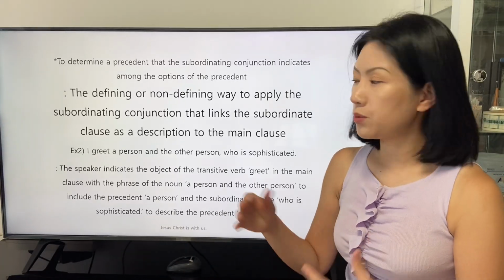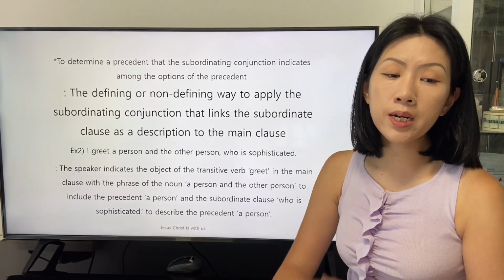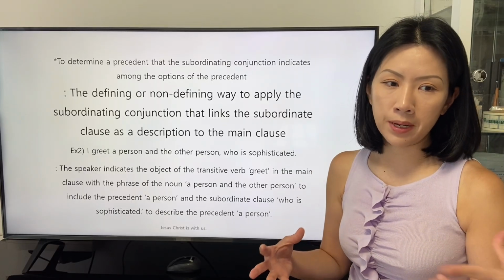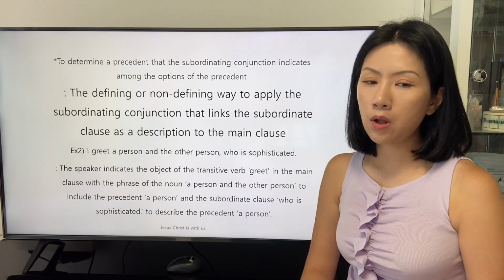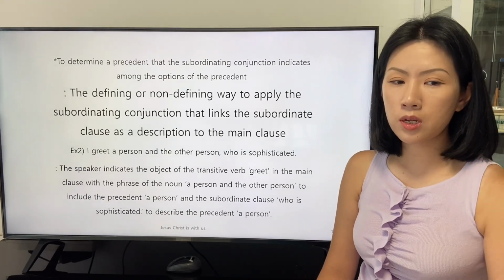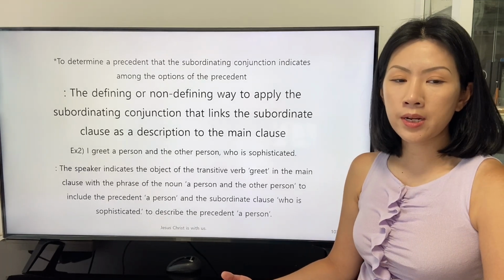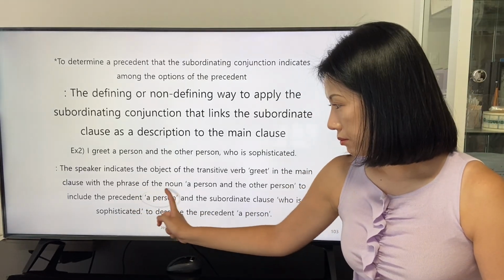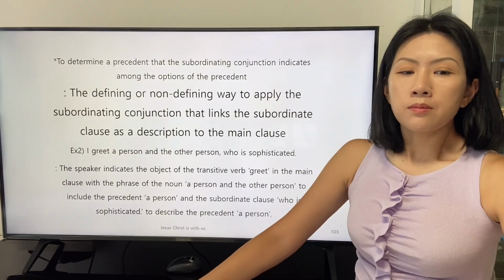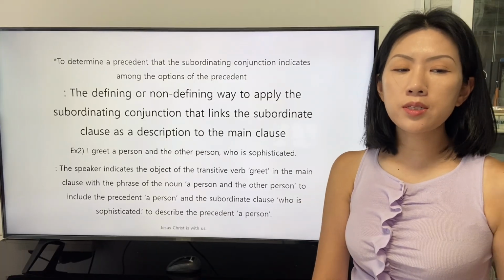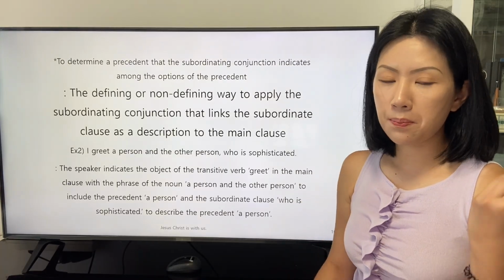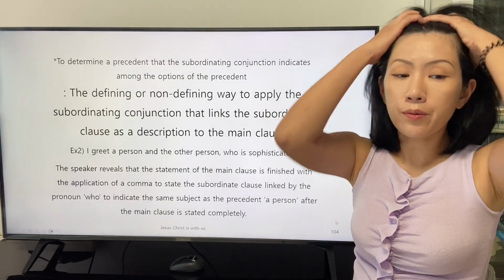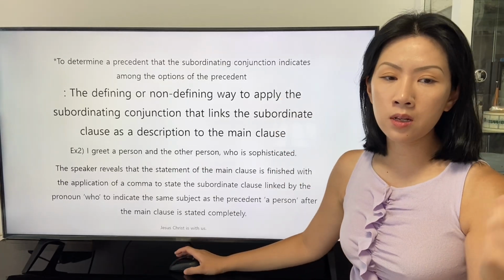Okay, let's read the explanation together. The speaker indicates the object of the transitive verb greet in the main clause with the phrase of the noun a person and the other person to include the precedent a person. And the subordinate clause who is sophisticated to describe the precedent, the only precedent a person.